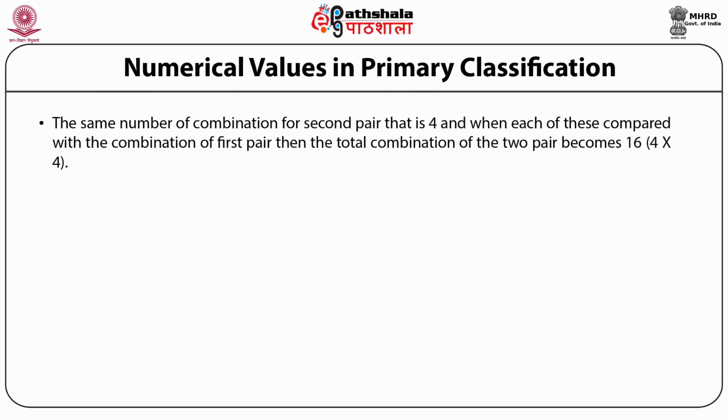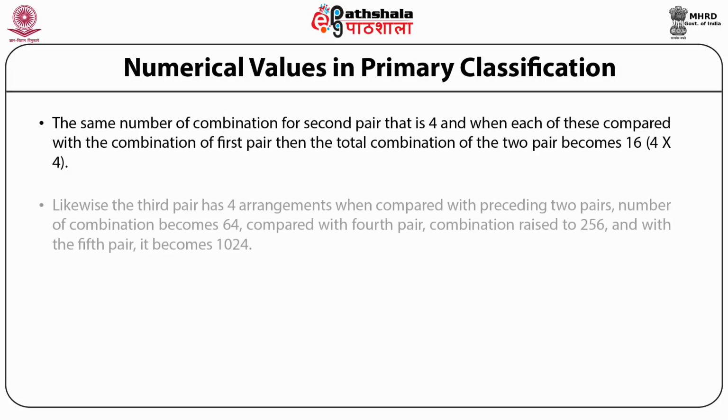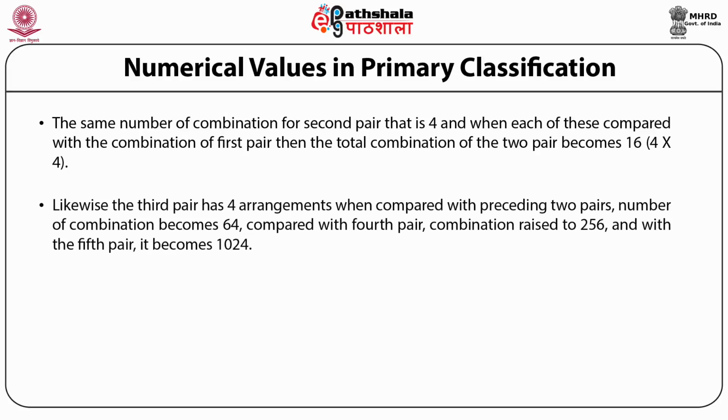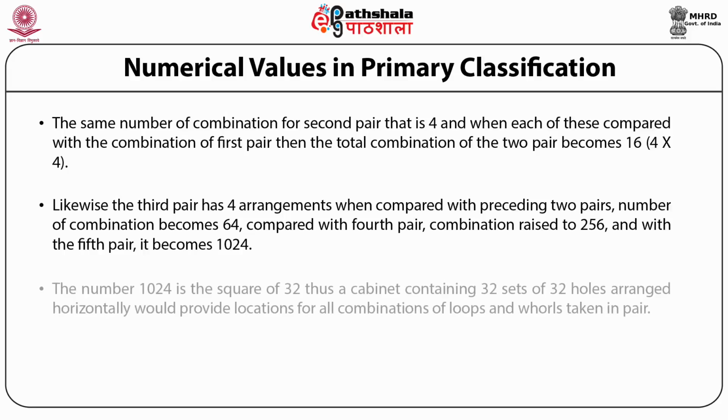combinations for the second pair, that is 4, and when each of these is compared with the combinations of the first pair, then the total combination of the two pairs becomes 16. Likewise, the third pair has 4 arrangements; when compared with the preceding two pairs, the number of combinations becomes 64. Compared with the fourth pair, combinations are raised to 256, and with the fifth pair it becomes 1024. The number 1024 is the square of 32.